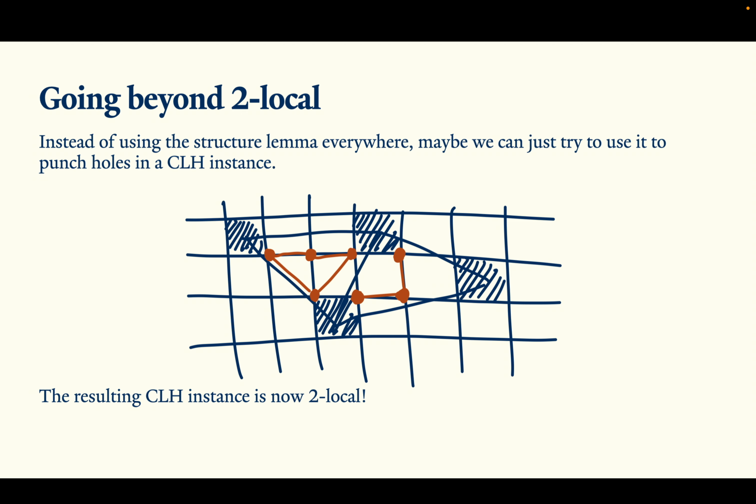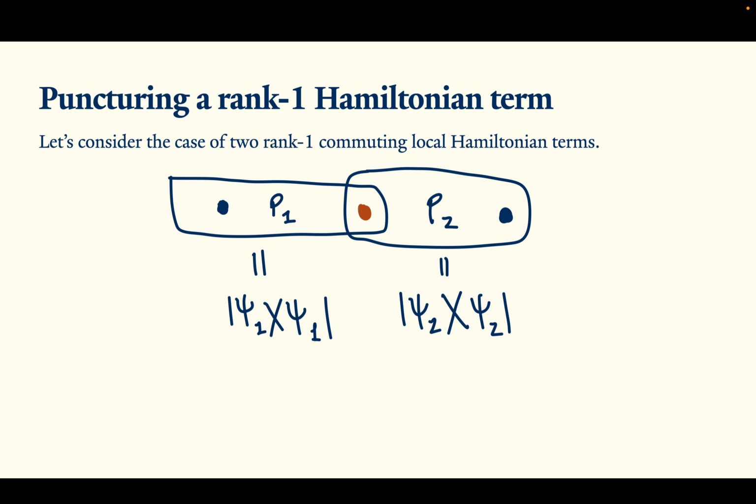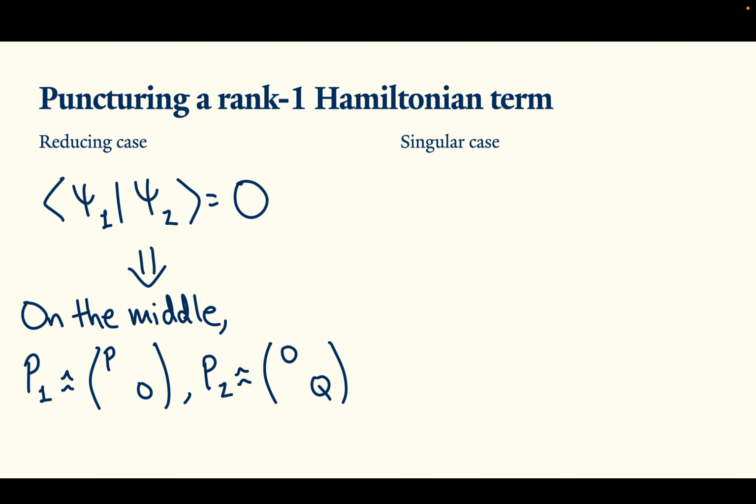This is basically our high-level goal, but we're going to show that there's a very different strategy for doing this puncturing. So let's first see what happens when we just blindly apply the structure lemma to rank 1 local Hamiltonians. If we have two projectors, P1 and P2, and they're both rank 1, so they're projectors onto psi 1 and psi 2, it turns out that they have a very simple decomposition when we apply the structure lemma. There's exactly two cases: a reducing case and a singular case.